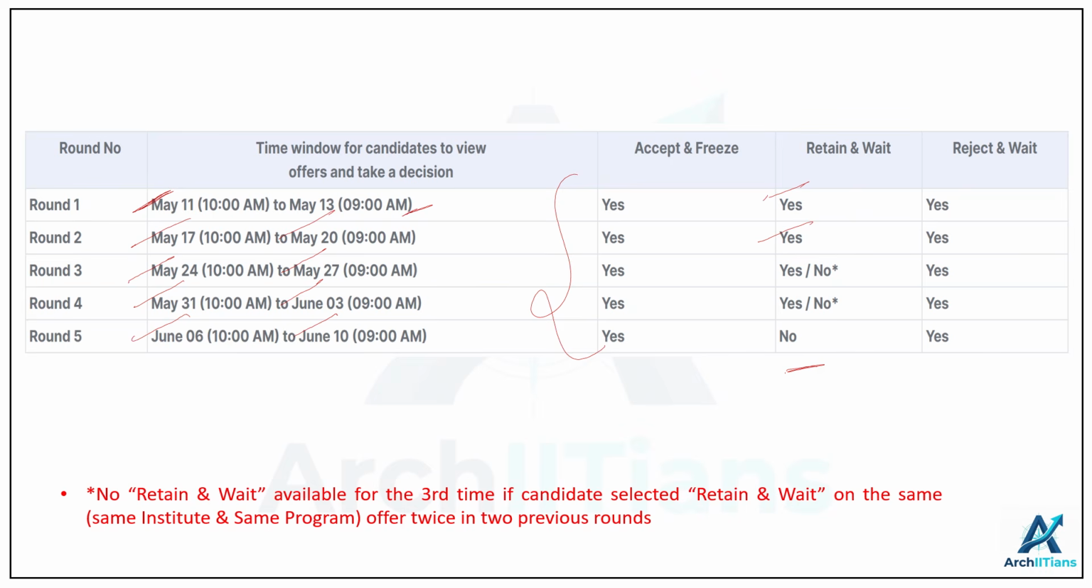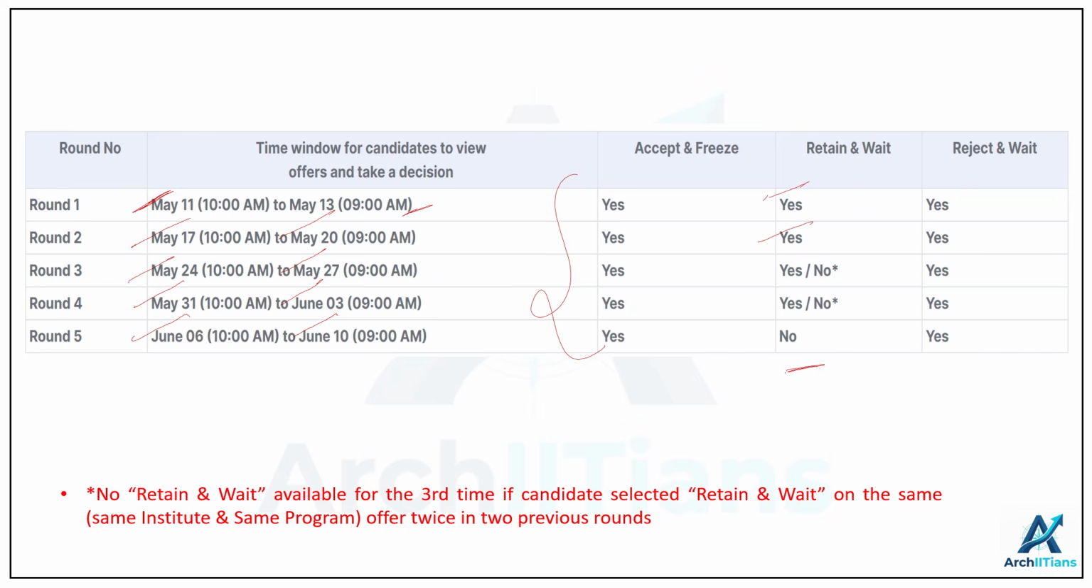The third option is reject and wait. This option is if you do not wish to accept any of the current offers, but you would still like to be considered for your higher preference in the future rounds. So for example, if you are offered a certain X program in a certain college and you do not wish for that program, you can clearly reject and wait. And if you have some better preferences in your preference list, you will be offered that in the further rounds. But the same offer that you have rejected in this round will not appear in the subsequent rounds. And again, whenever you make any selection, you have to click on submit.